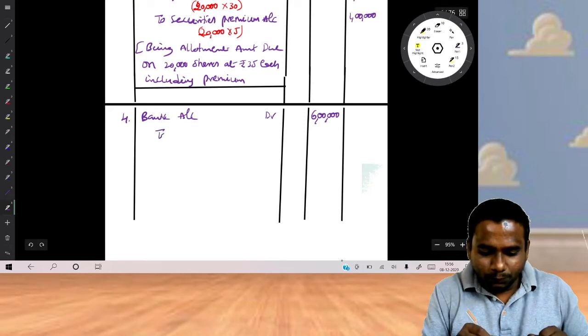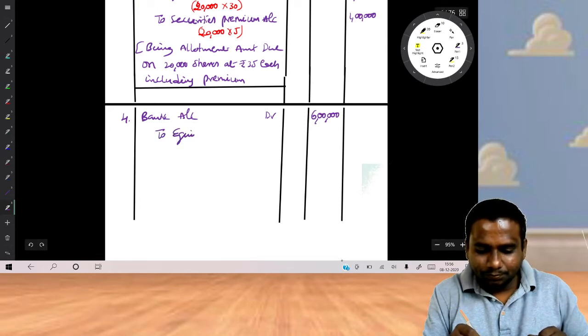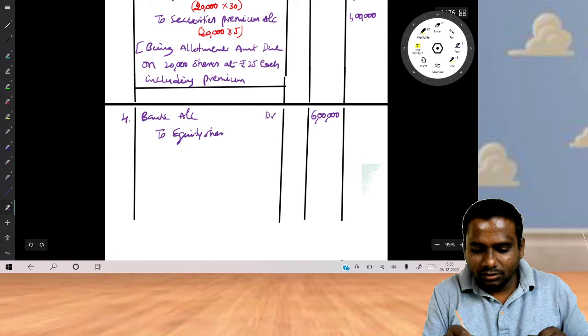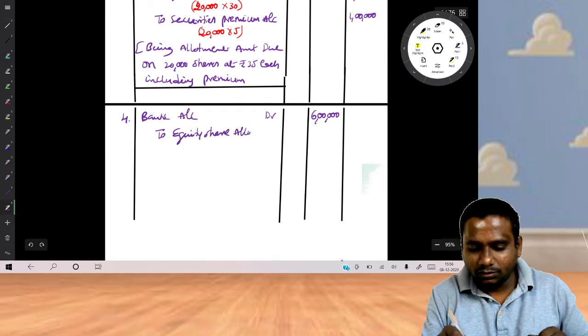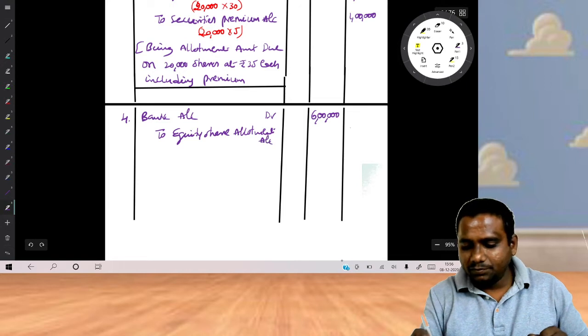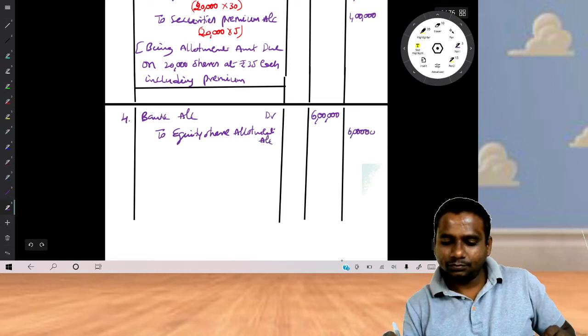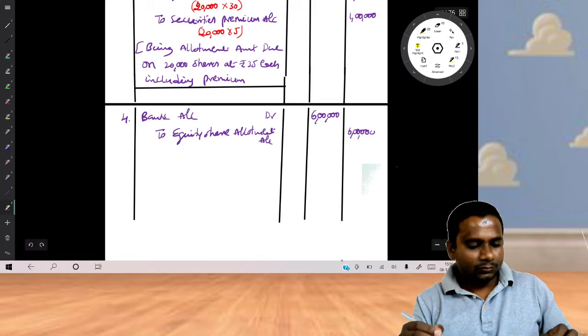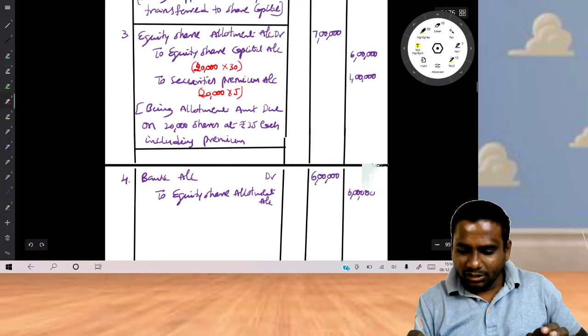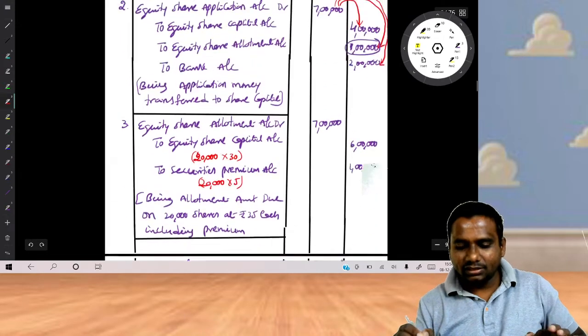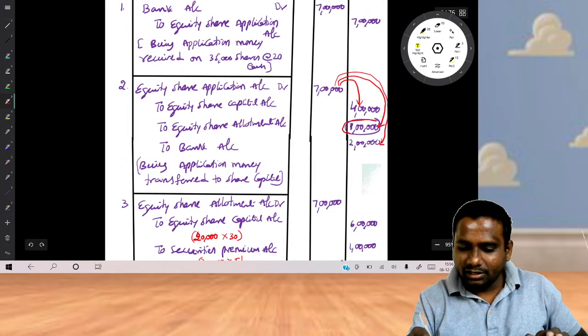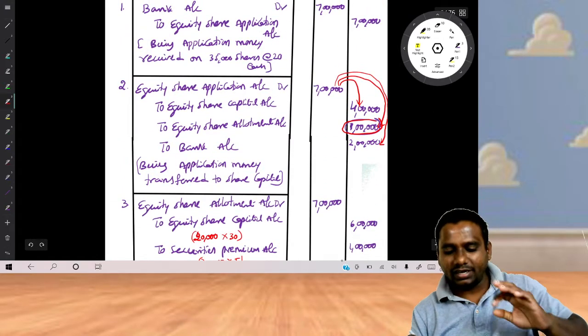Okay, to equity share allotment account, 6 lakhs. Look here once. Equity share allotment, credit 6 lakhs. Here the second entry credit 1 lakh. Total 7 lakh credit.